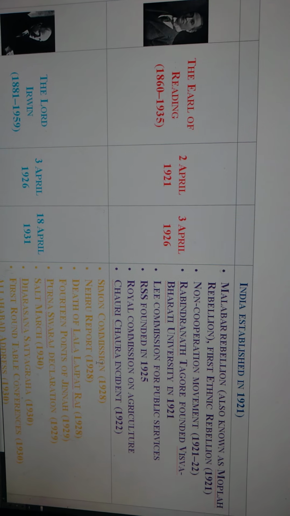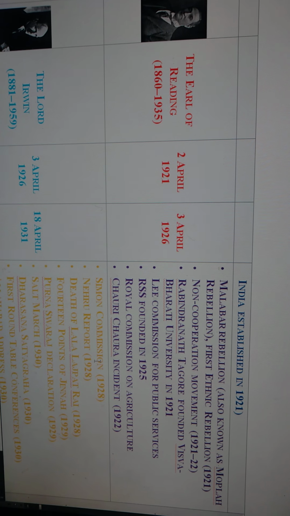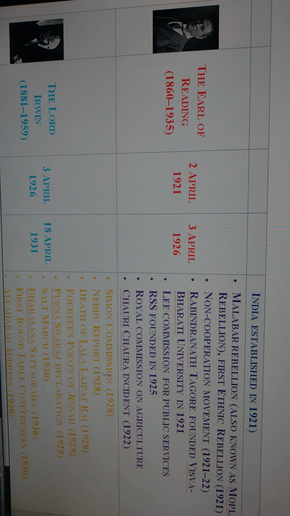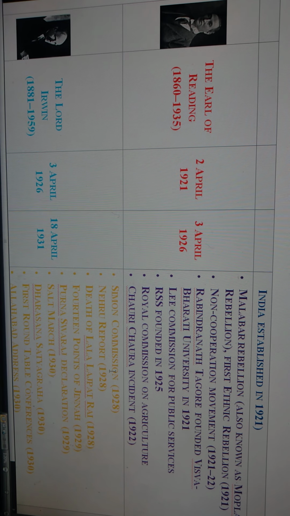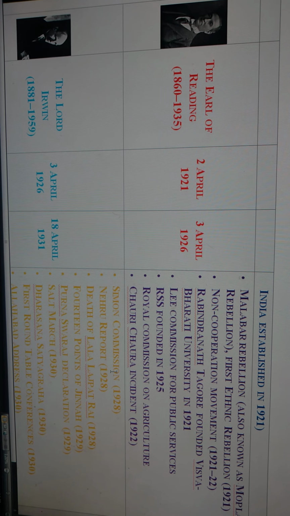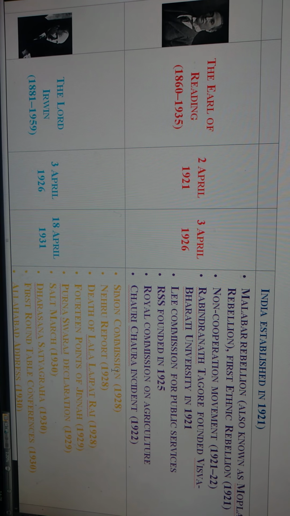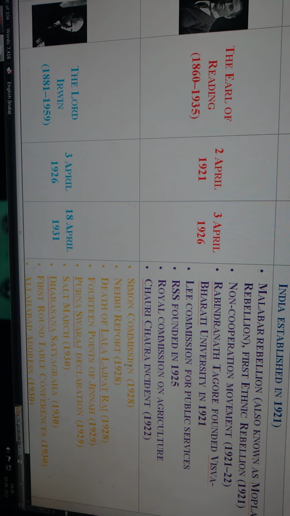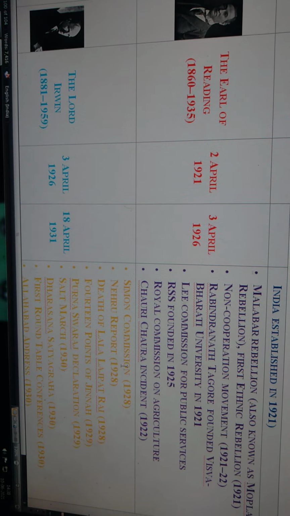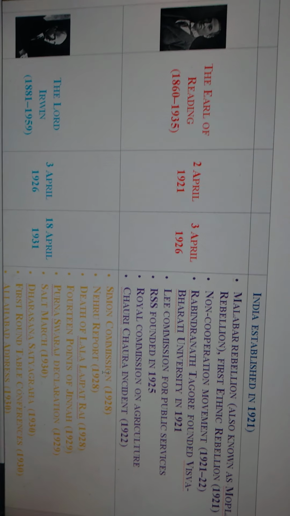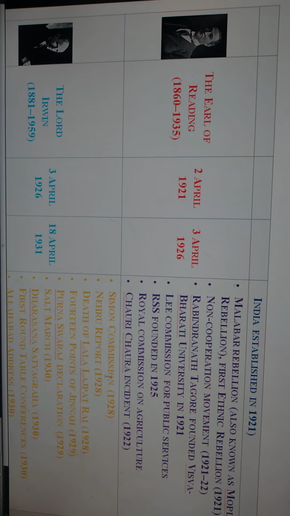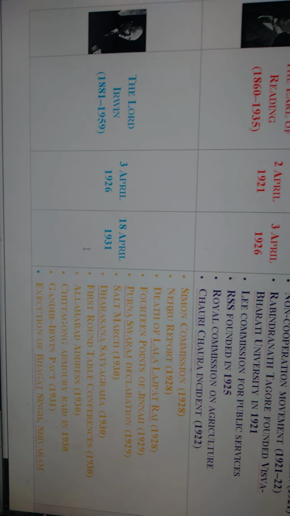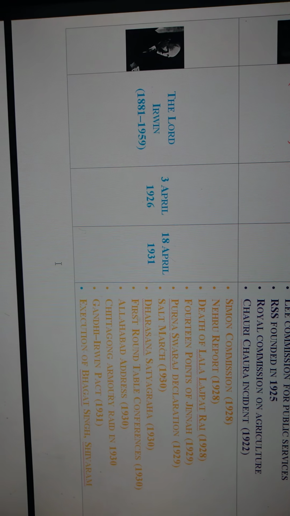The Lee Commission for Public Services was appointed by Lord Reading. The RSS, Rashtriya Swayamsevak Sangh, was founded in 1925 during the period of Lord Reading. The Royal Commission on Agriculture was also given by Lord Reading. The Chauri Chaura incident, in which the people set fire to the Chauri Chaura police station, in which 34 British police officers died, was in 1922. So for every incident I will prepare a new fresh video. So don't worry, friends, I will give a detailed explanation in it.